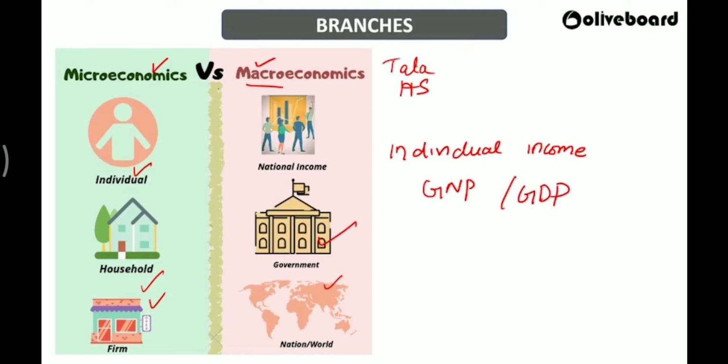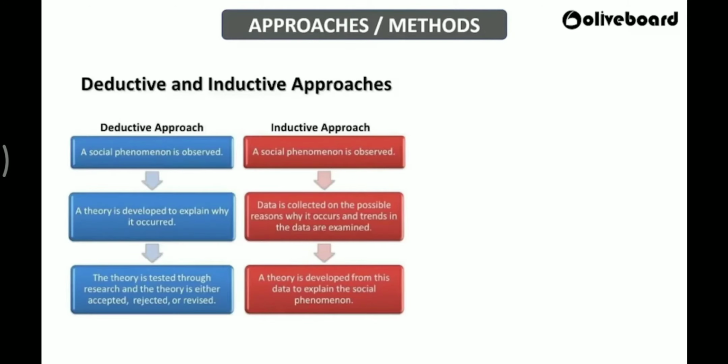When you talk about a single unit, or single individual, or single household, or a single company, or a particular industry, then that is called micro. Whereas when you study about a nation as a whole, as a globe, then that is called macroeconomics.